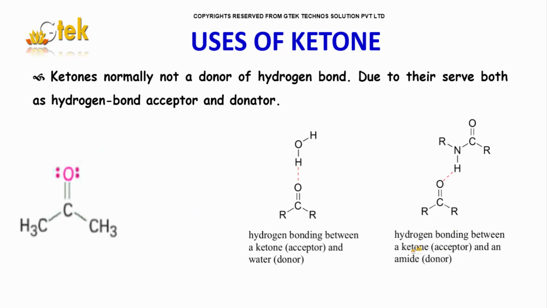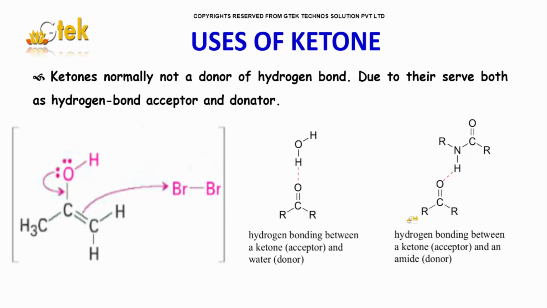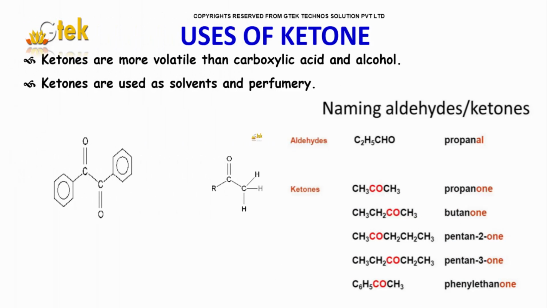Hydrogen bonding between a ketone acceptor and an amide donor. This one is an amide with nitrogen and hydrogen. Ketones are more volatile than carboxylic acid and alcohol, and they are used as solvents and in perfumery.